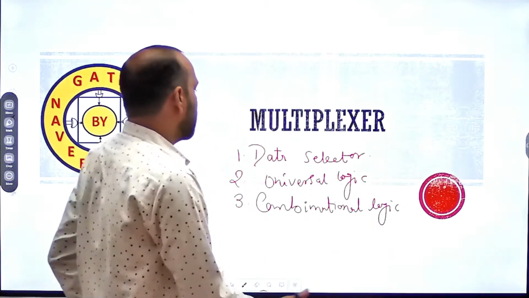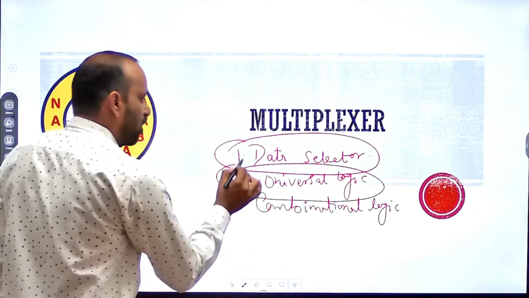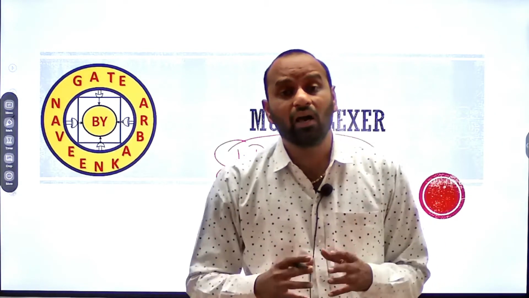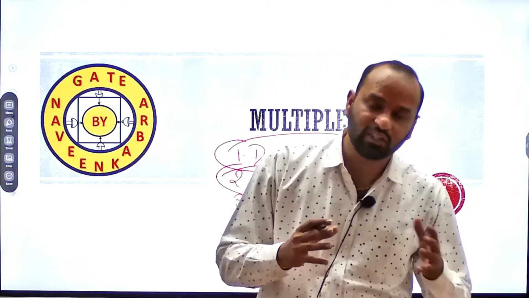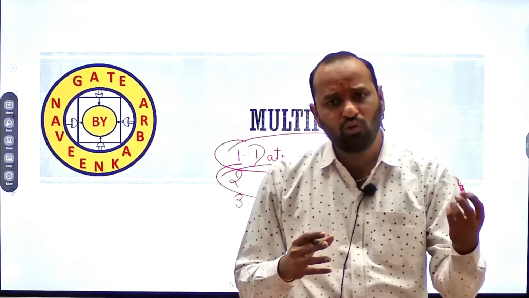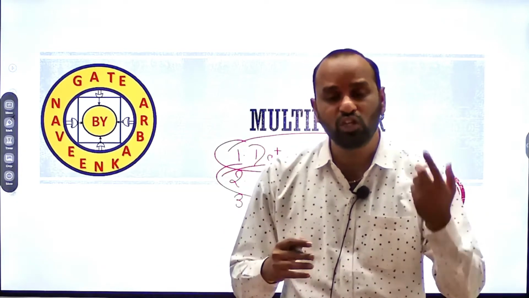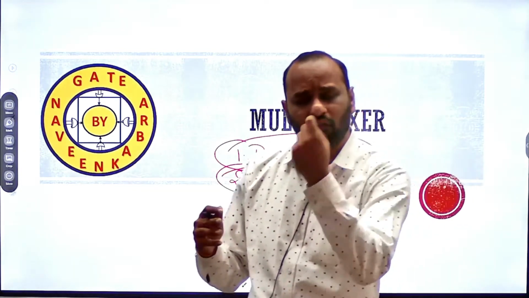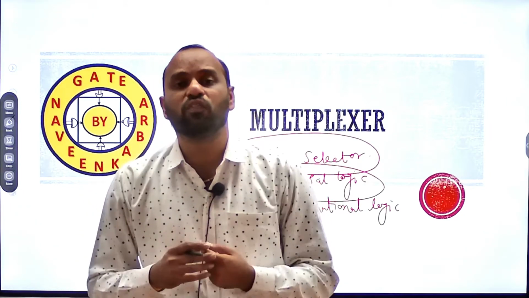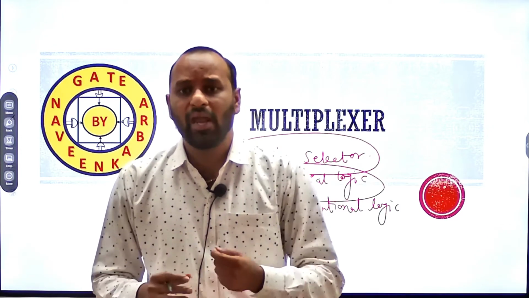Now, what is a data selector and what is universal logic? Data selector means that there are a number of data inputs available with us and we have to select any one of the choices. When we have many choices and we have to select any one at the output side, such work is done by the multiplexer in digital electronics.